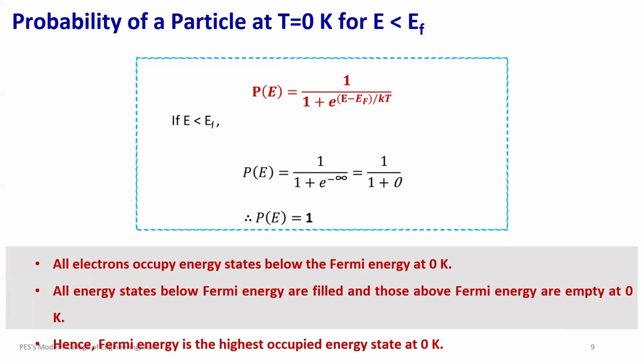This step-like behavior is what makes the Fermi level at 0 Kelvin so clear and so important, because this shows that all electrons occupy the energy states below the Fermi level at 0 Kelvin. This shows that all energy states below the Fermi level are filled and those above the Fermi energy are completely vacant at 0 Kelvin.